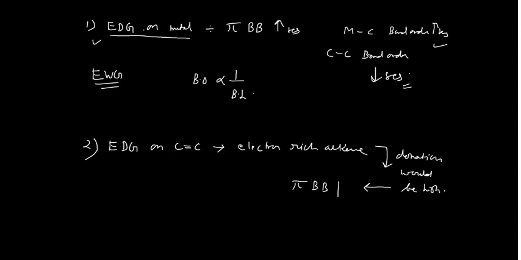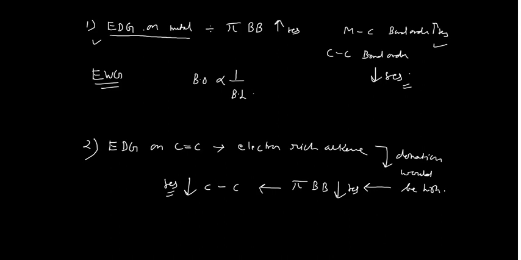When pi back bonding decreases, it simply means the carbon-carbon bond length also decreases, because back bonding actually decreases in that case.